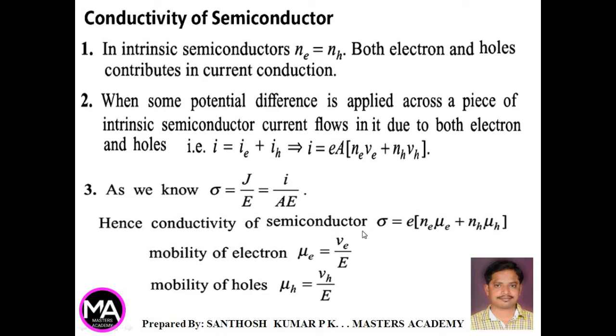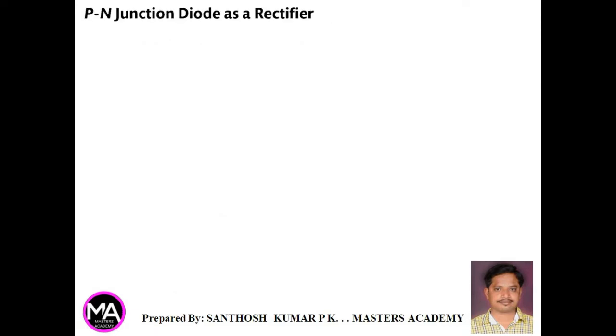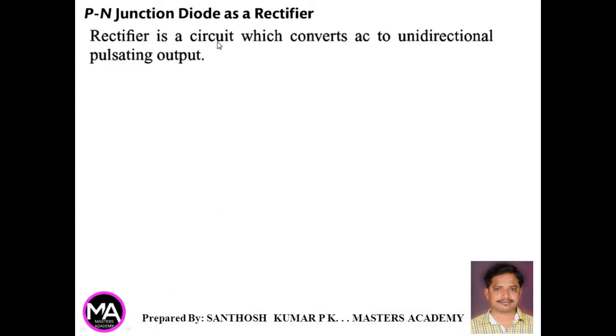Now conductivity of semiconductor sigma can also be written as e into (Ne into mu e plus Nh into mu h), where mobility of electron is given by Ve by E and mobility of hole is given by Vh by E. PN junction diode as a rectifier. A rectifier is a circuit which converts AC to unidirectional pulsating output.